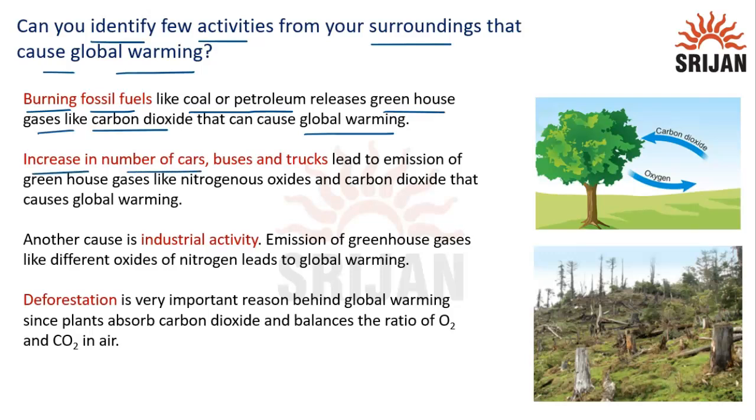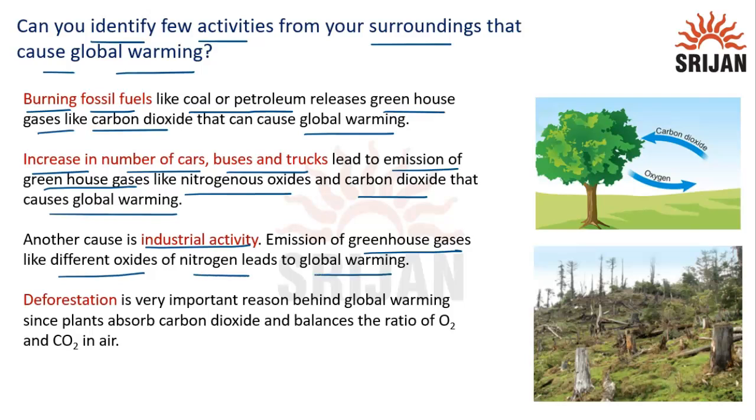Then the increase in the number of cars, buses and trucks leads to emission of greenhouse gases like nitrogen oxide and carbon dioxide that cause global warming. Another cause is industrial activity. Emission of greenhouse gases like different oxides of nitrogen leads to global warming.